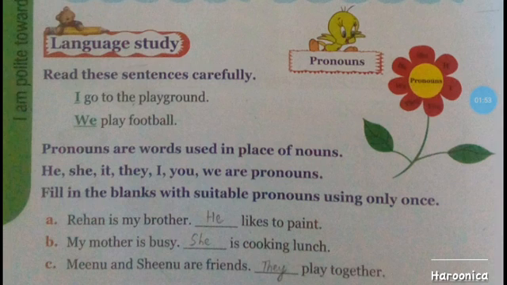Now listen here. Abdullah is a boy. He is a student. Here we are using Abdullah one time, but in the second sentence, we say he. He means Abdullah. He is a student.